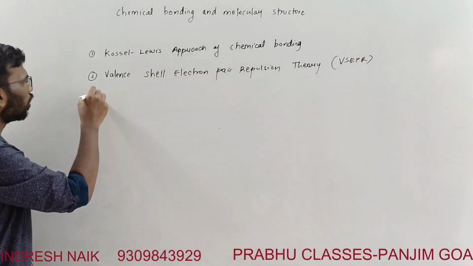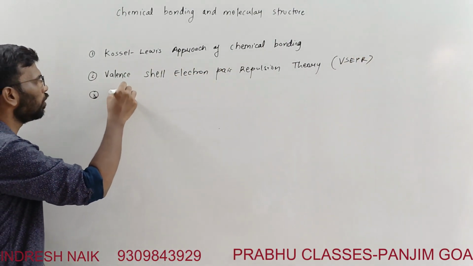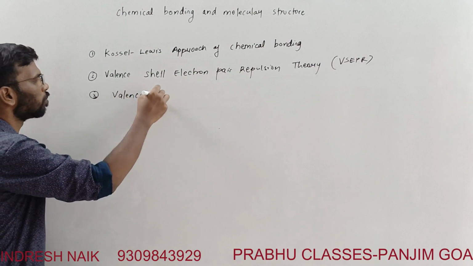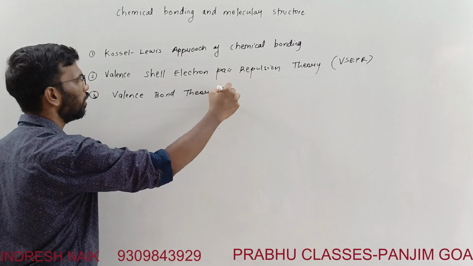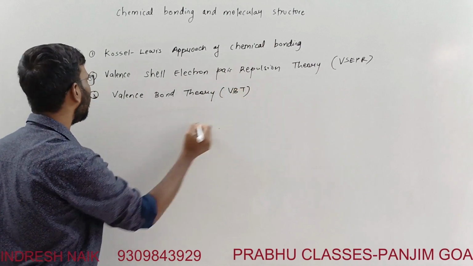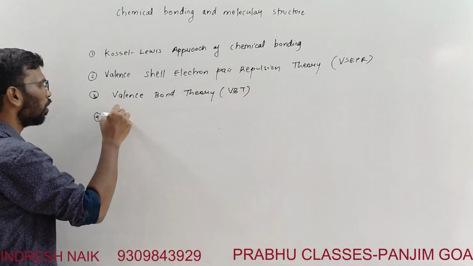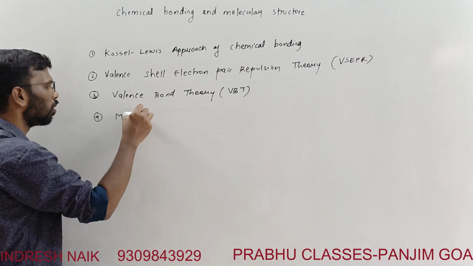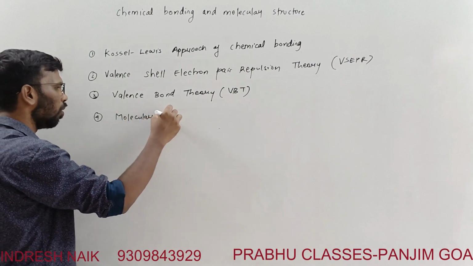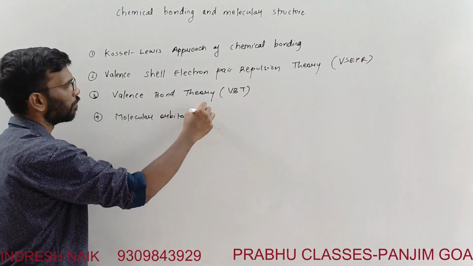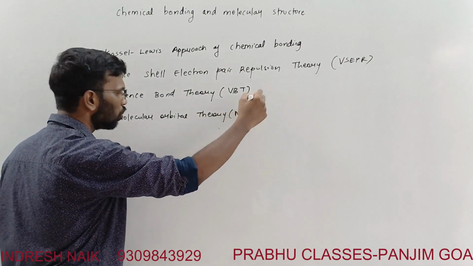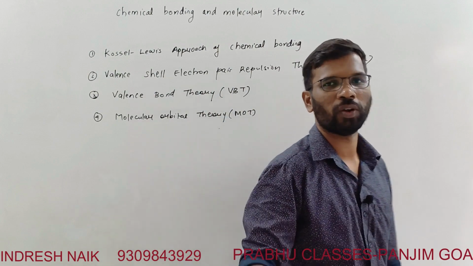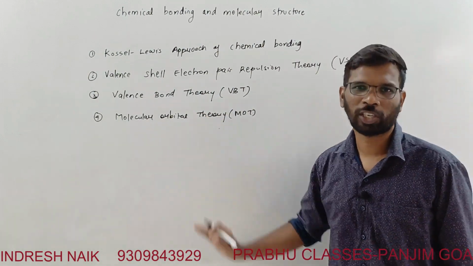Third, we are going to learn about valence bond theory, that is VBT. And fourth, we are going to learn about the molecular orbital theory, that is MOT. The importance of each theory you will understand as we proceed with the revision.